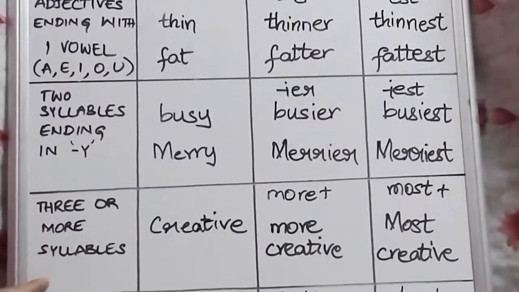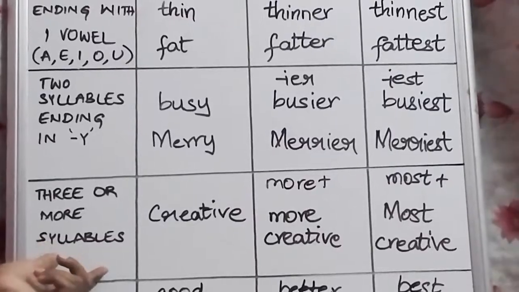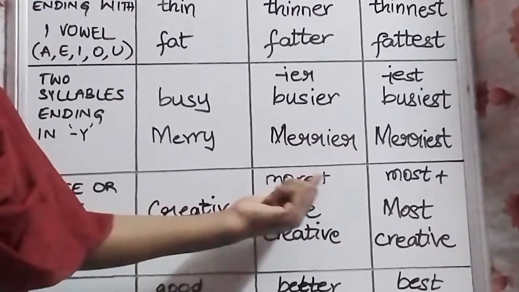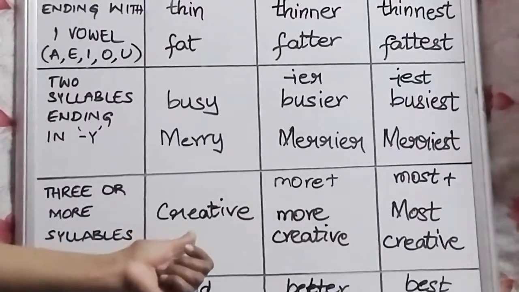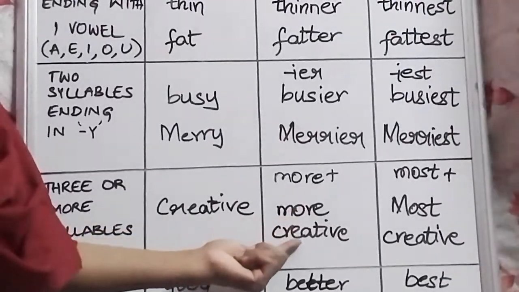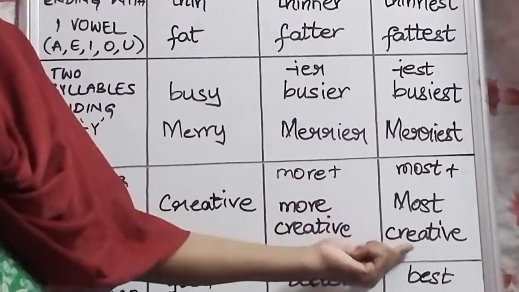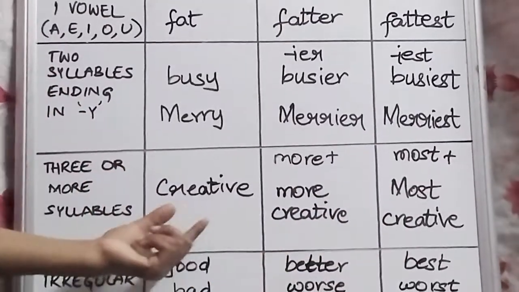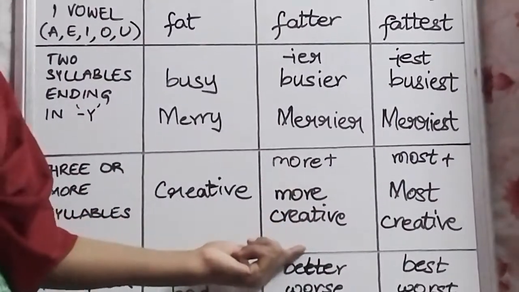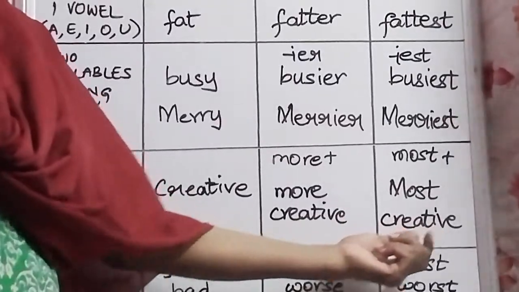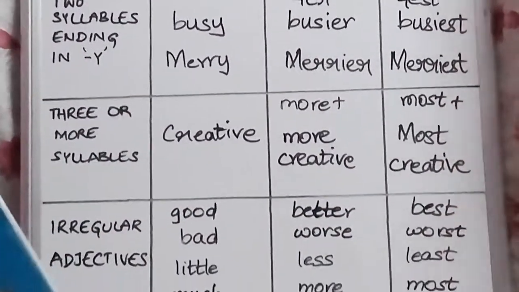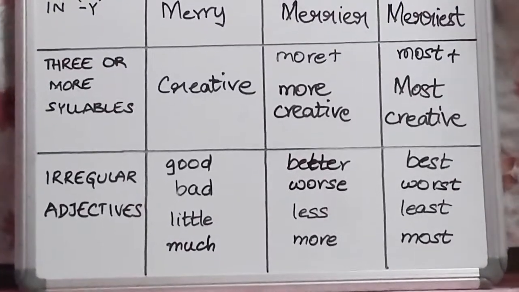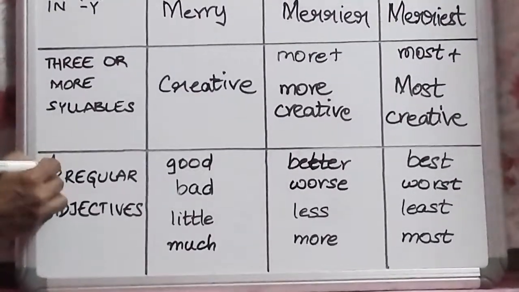Three or more syllables: if they are there, you write more plus the word, most plus the word. For example, creative, more creative, most creative. Beautiful, more beautiful, most beautiful. Now these irregular adjectives you need to remember, they are very, very important.